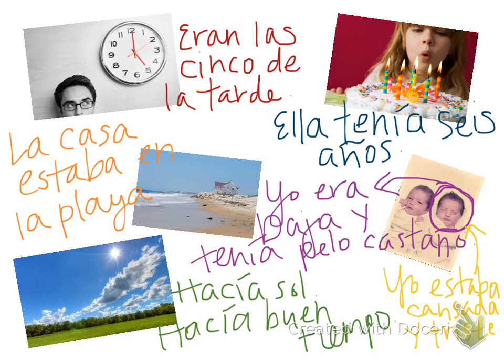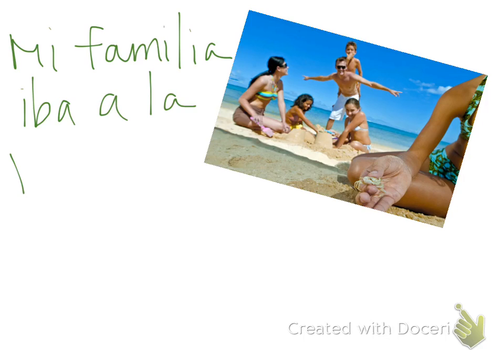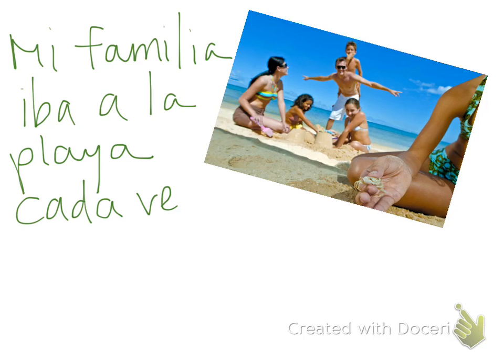So there you have the imperfecto with descriptive or background details. Next reason for using the imperfecto, we have repeated or habitual actions. So let's say that my family used to go to the beach all the time. Okay, so mi familia iba a la playa. Maybe we went every summer. Cada verano. So we went every single summer.